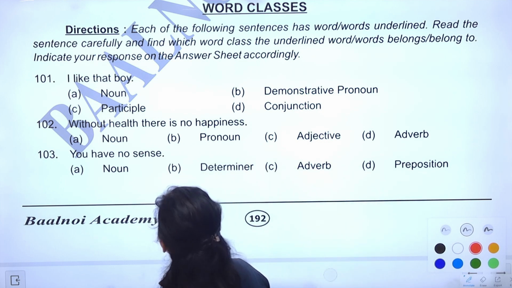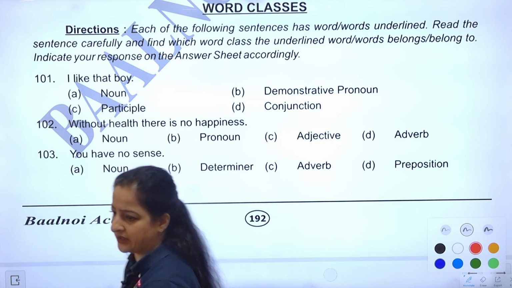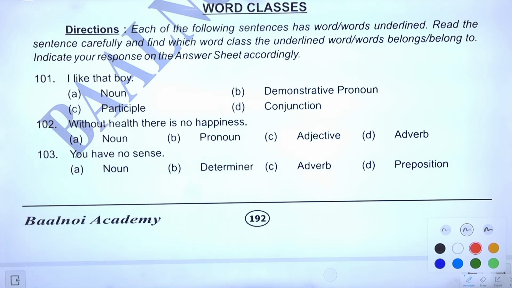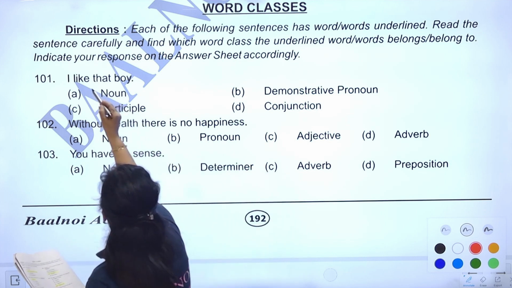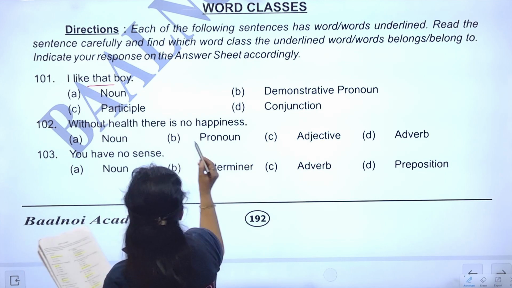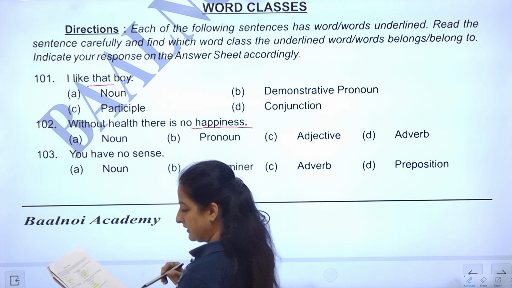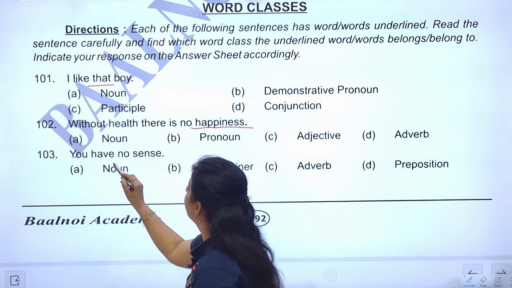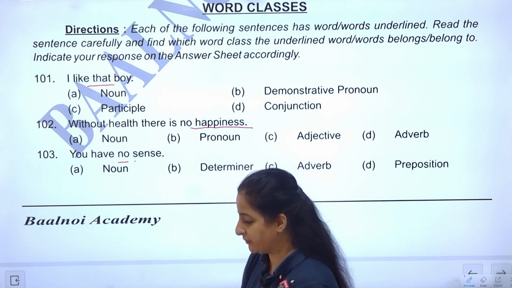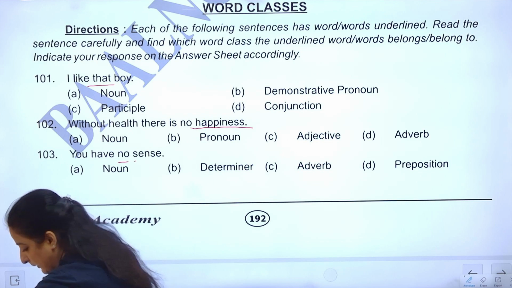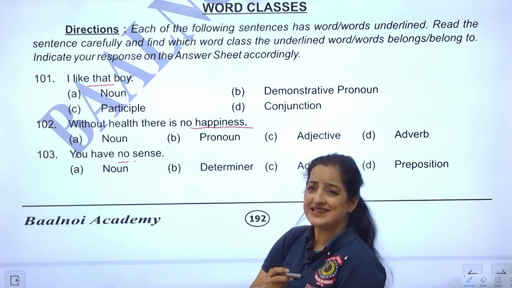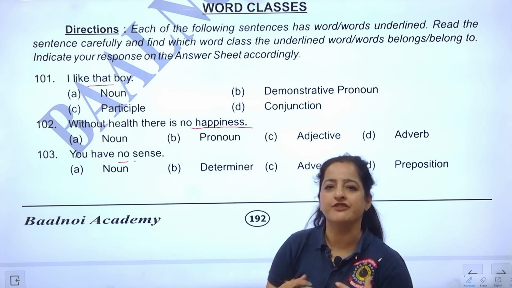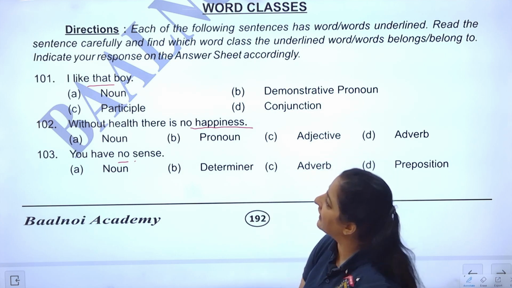The words are not underlined. Not a problem. I will underline them for you. I have the question paper with me here. Underlining I will take from the paper. Now the word that is underlined, we have to identify the part of speech of the underlined word.